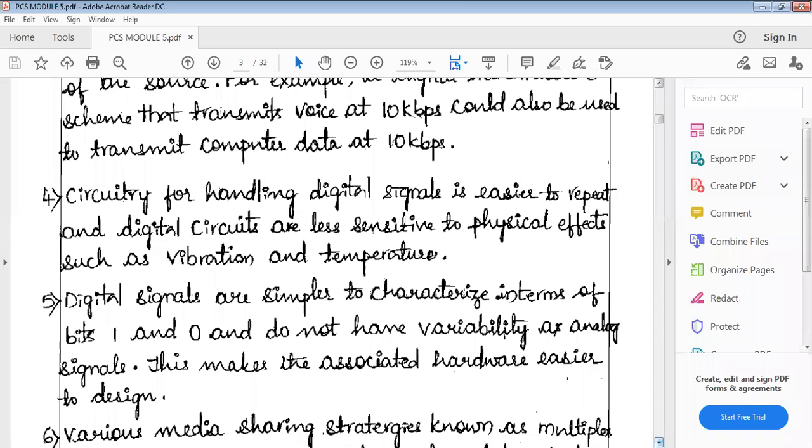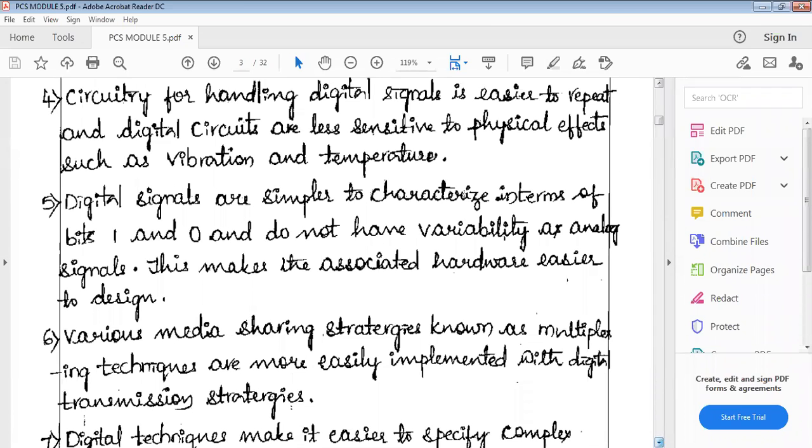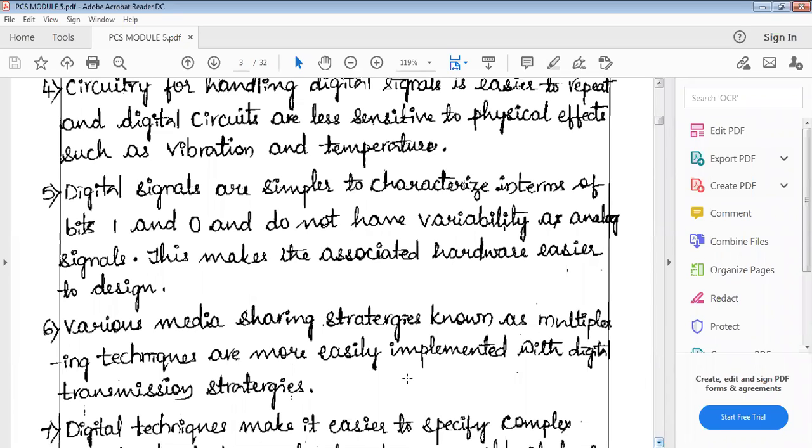So this is the fifth point. Next: various media sharing strategies known as multiplexing techniques are more easily implemented with digital transmission techniques. To use different signals on a single platform, we use the multiplexing technique. That can be more easily implemented with the digital signal. That is why we are converting the analog signal into the digital signal.